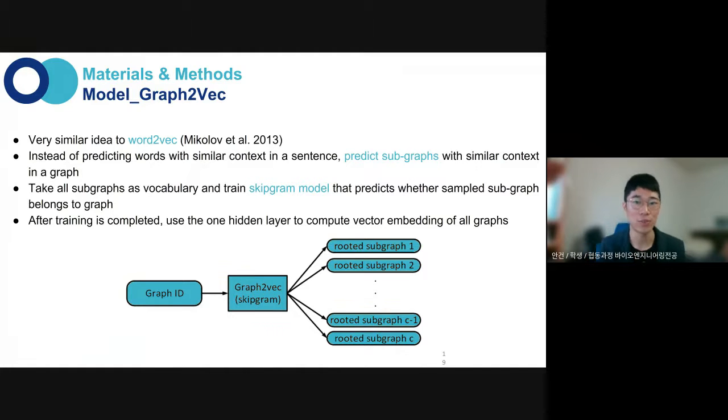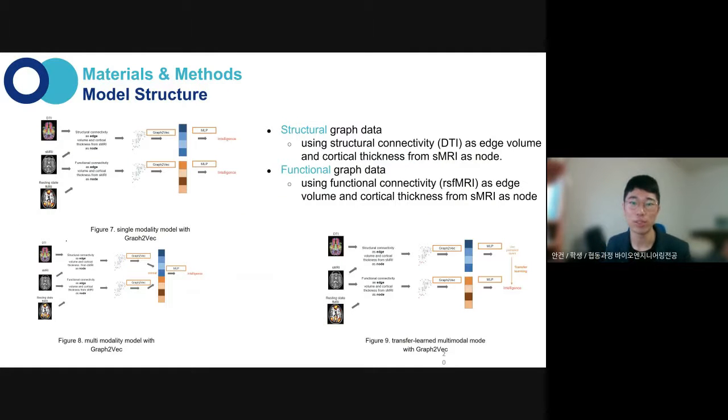Graph-to-vec is a method that projects a graph to the embedding space as a vector. Here are 3 models that we proposed. First, we made 2 graphical data. Structured graph data is made by integrating DTI as edge volume and sMRI as node. And functional graph data is made by rsfMRI and sMRI.